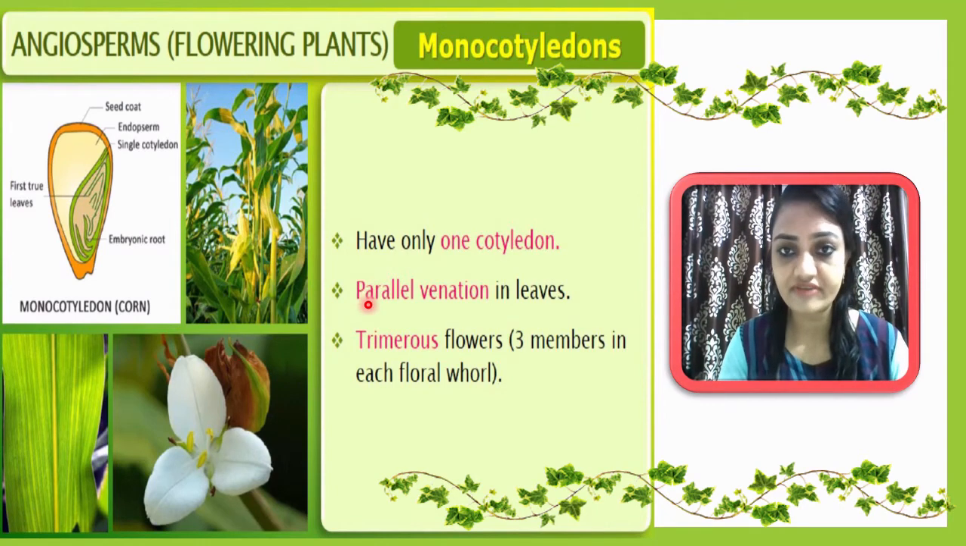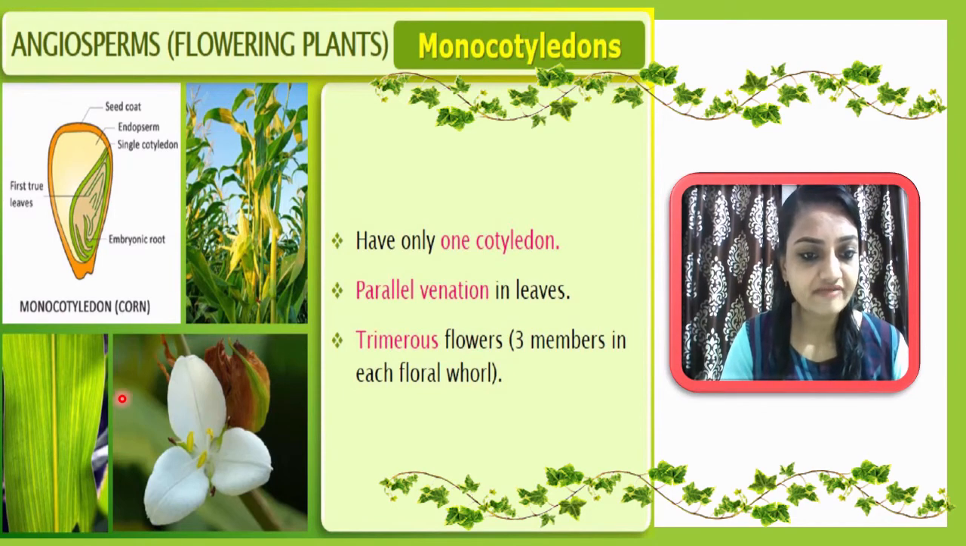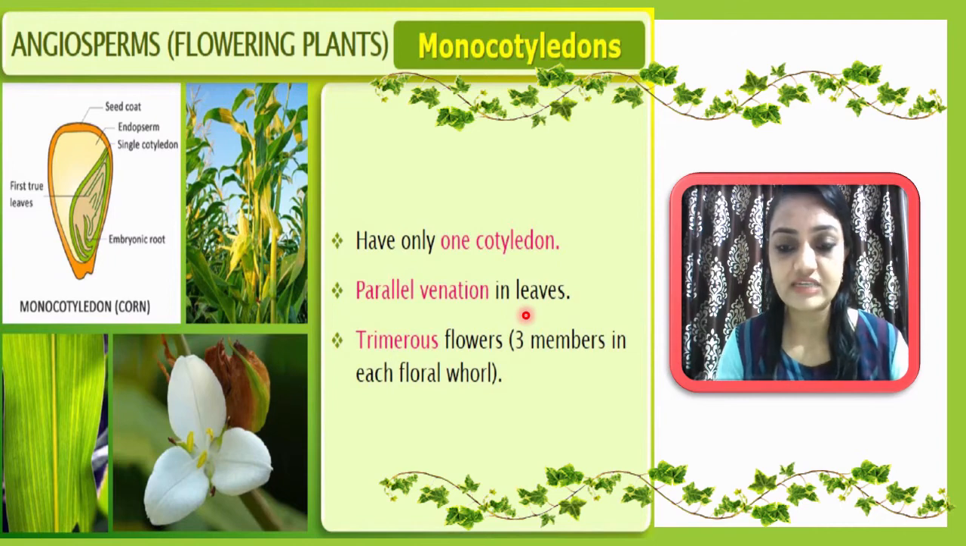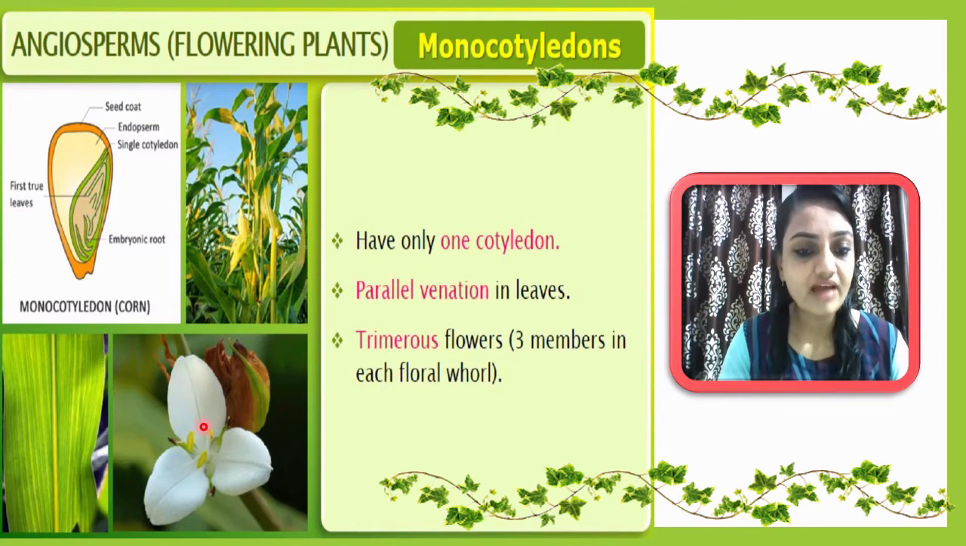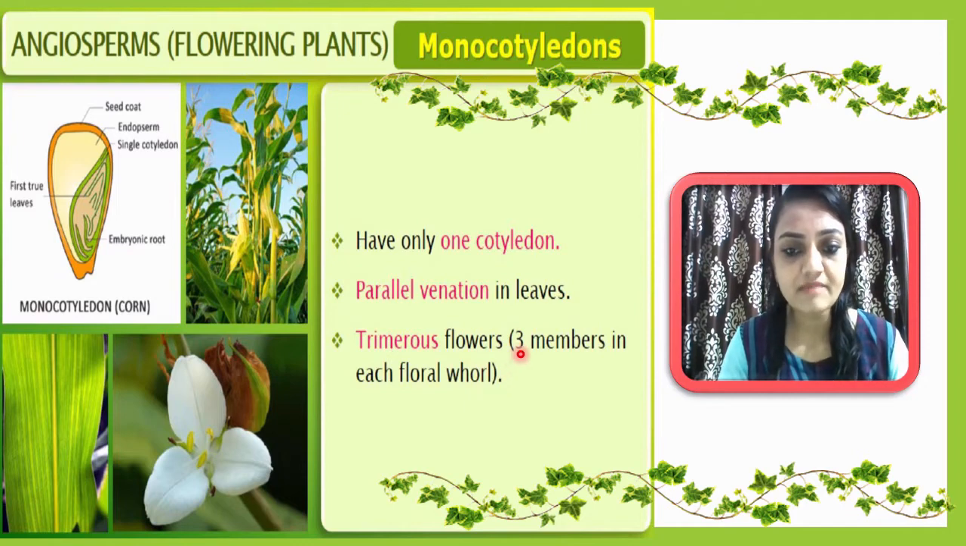The second important differentiating feature is parallel venation. Here you can see all the veins are parallel, not reticulate, not web-like. So a good characteristic of the leaves is parallel venation, a characteristic found in monocotyledons. Then the flowers will have three members. Here you can see a trimerous flower. Trimerous flower means all members of the flower are in threes, so three members in each floral whorl. You can observe this in the diagram.